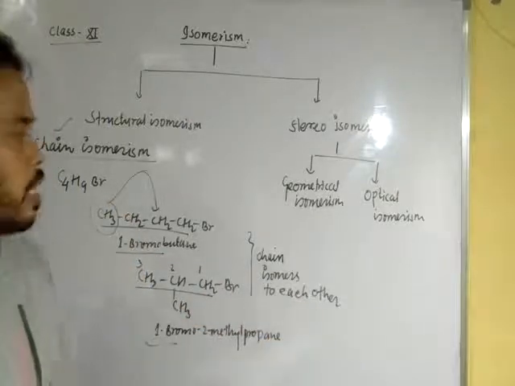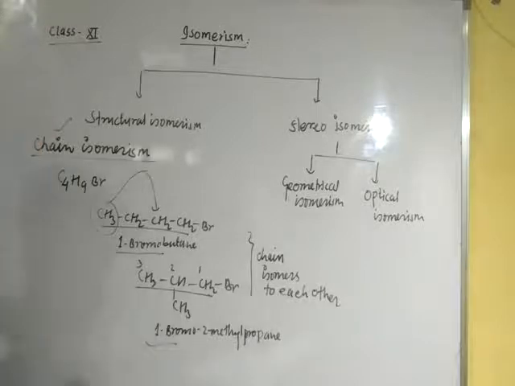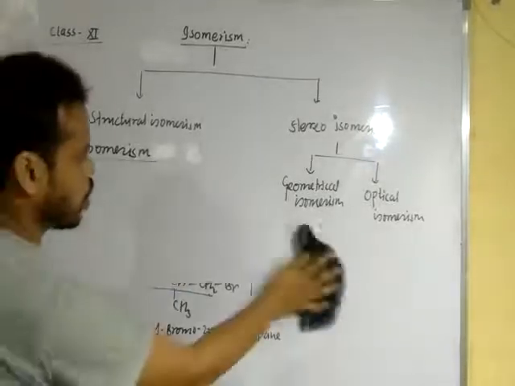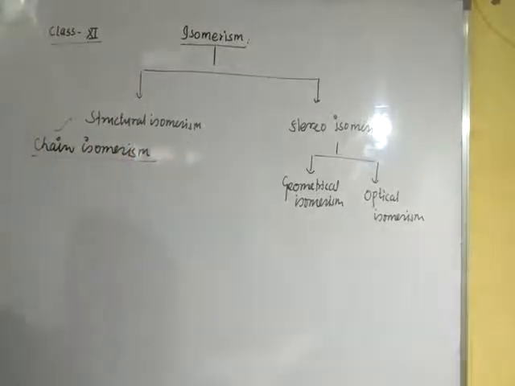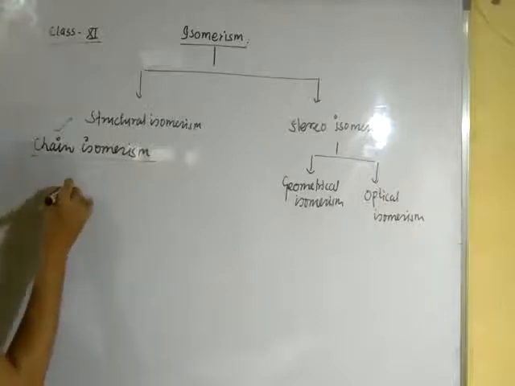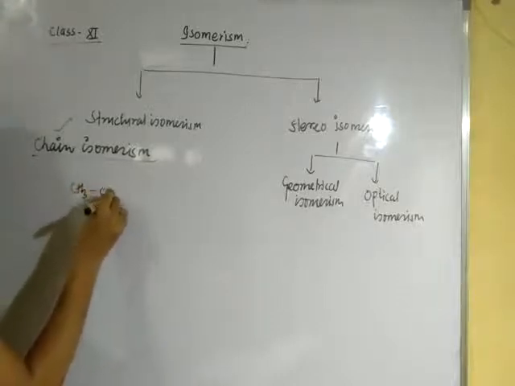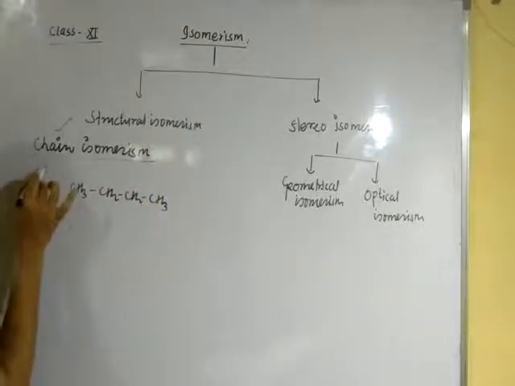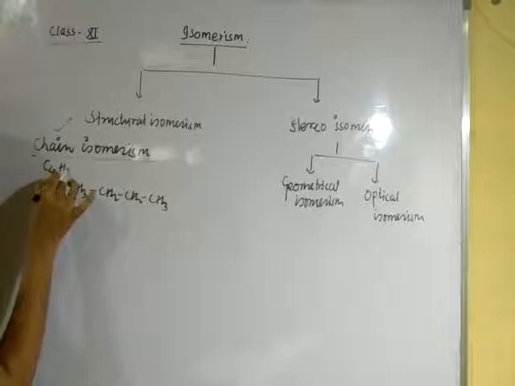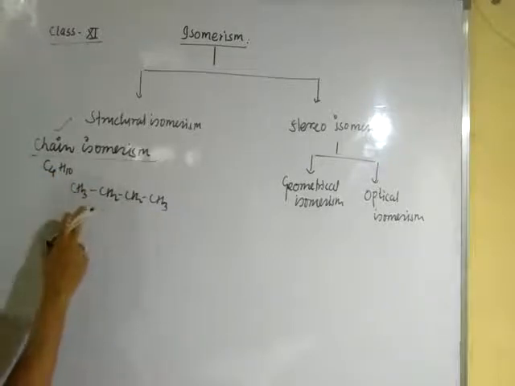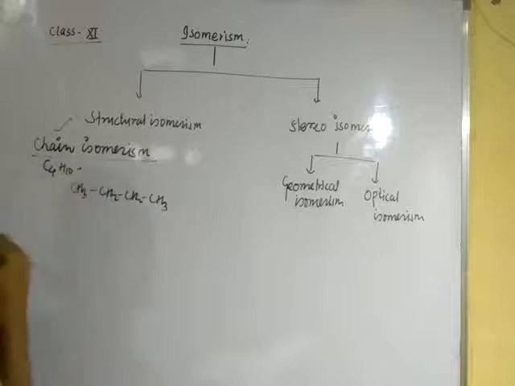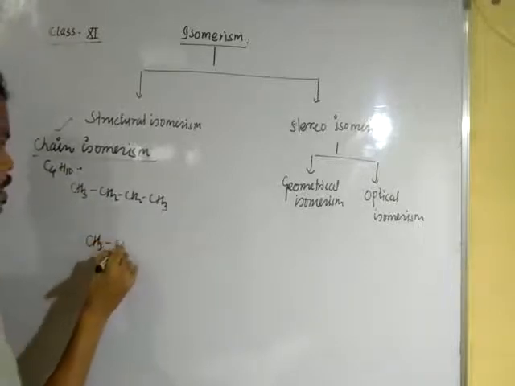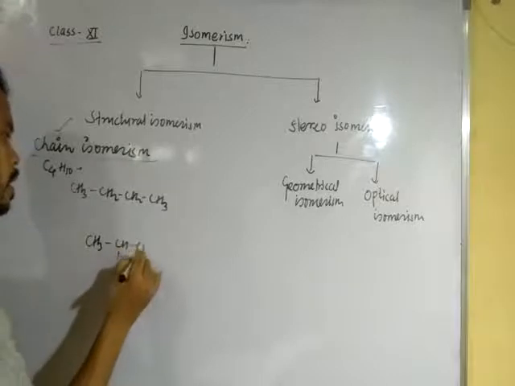Okay, dear student, let us see another example. We have already written CH3, CH2, CH2, CH3. Okay, dear student, butane C4H10. Now CH3, CH, CH3, CH3.